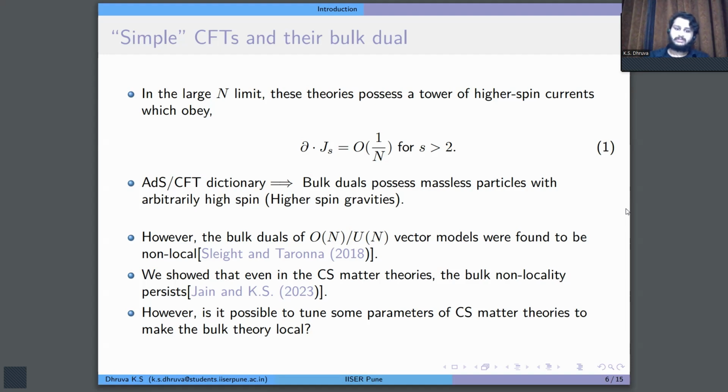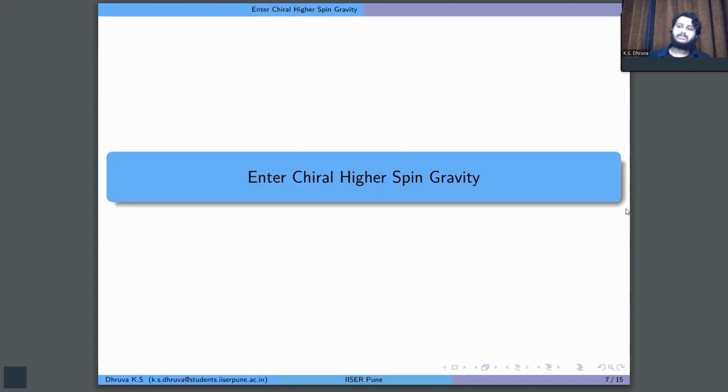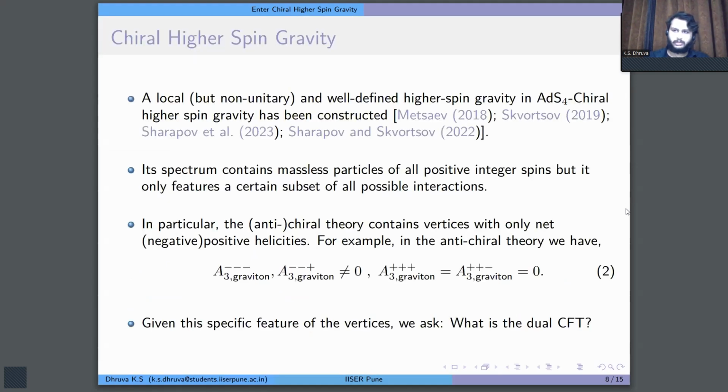However, we can ask a question: is it possible to tune some parameters of these Chern-Simons matter theories to render locality in the bulk? That's where the protagonist of today's talk, chiral higher spin gravity, enters the fray. It's a local, but non-unitary and well-defined higher spin gravity in AdS4. Its spectrum features massless particles of all positive integer spins, but it only has a particular subset of all possible interactions. For instance, the anti-chiral theory contains vertices only with net negative helicity. For instance, only the minus minus minus and minus minus plus 3-point graviton amplitudes and their permutations are non-zero. However, configurations like the plus plus plus 3-point graviton amplitude are zero in the anti-chiral theory.